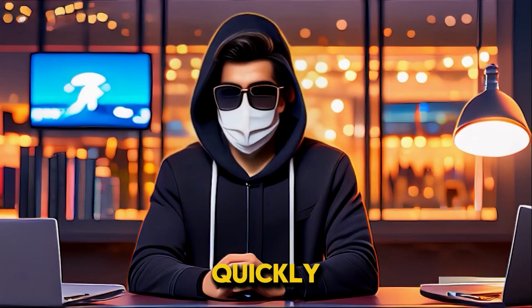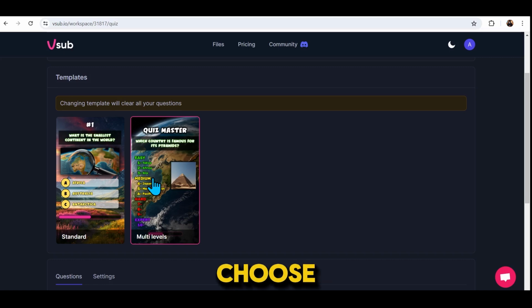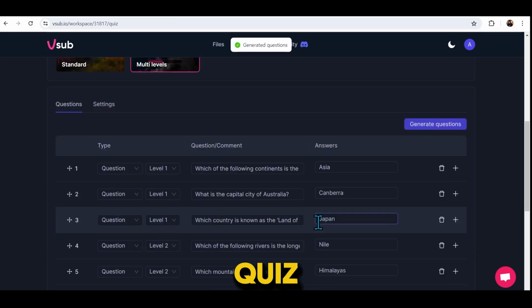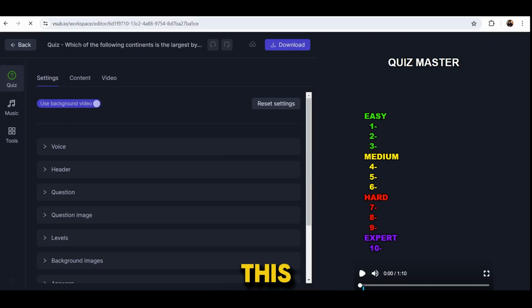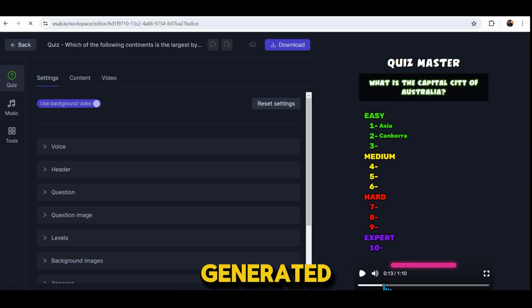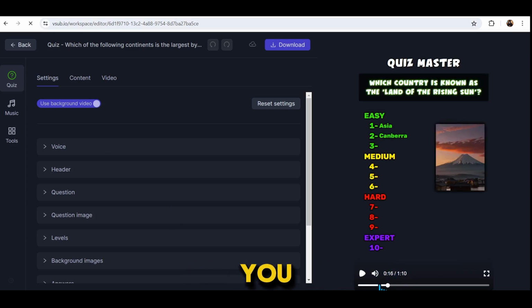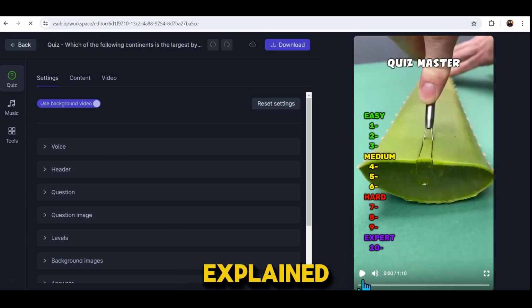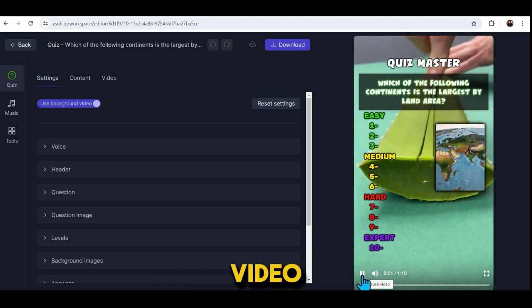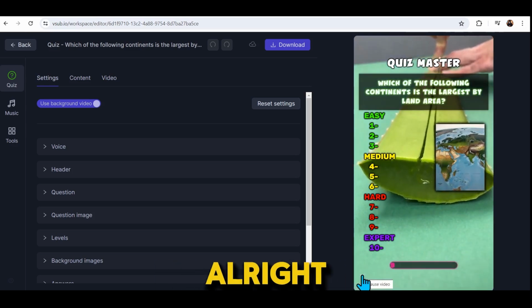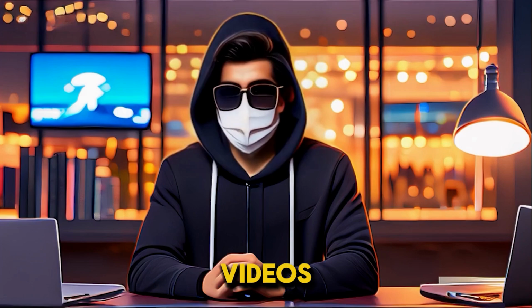Okay, now let's quickly try the second template. Simply choose the second template. Again, generate the quiz, then continue. You'll see that this time, a different video has been generated. Since the settings are the same, you can customize this video in the same way I explained earlier, such as adding a background video, changing the text style, etc. All right, so let me show you a preview of both videos.